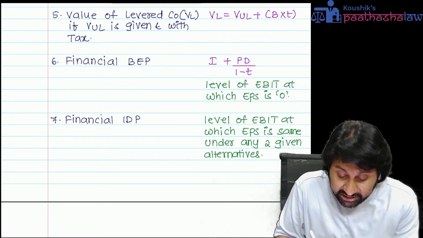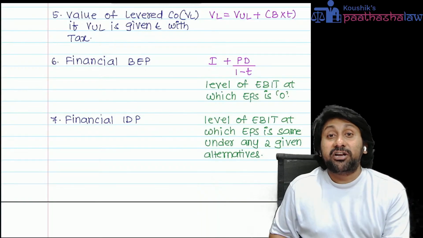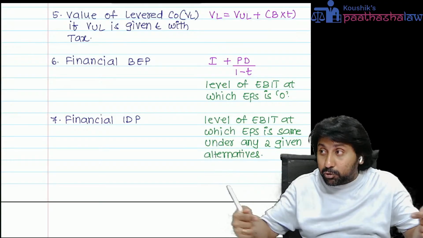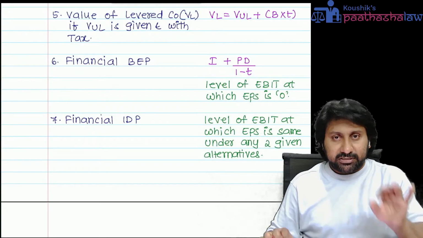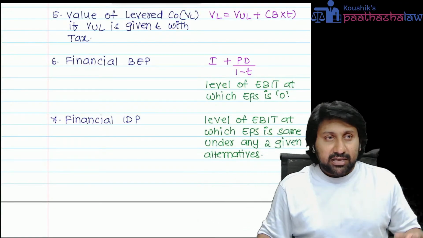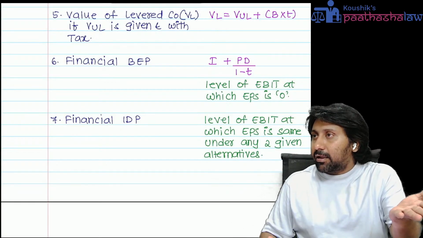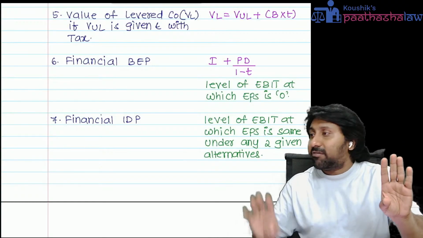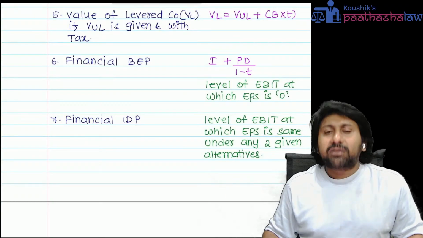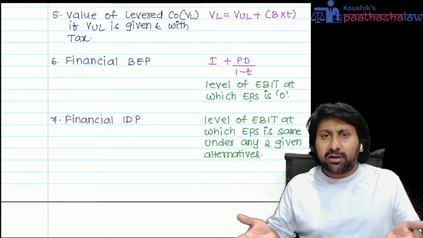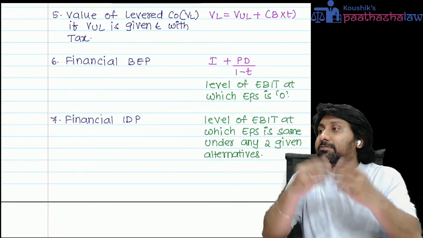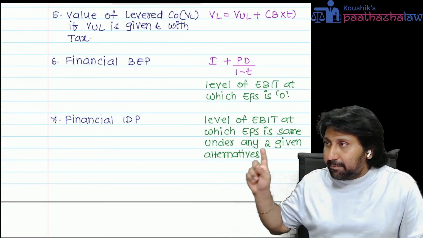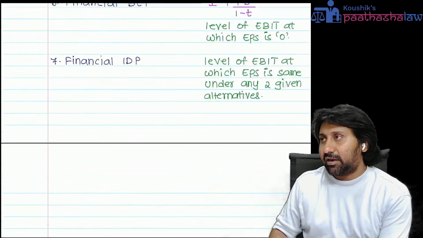Next, financial indifference point. Sir, what is this financial indifference point? Indifference point is an EBIT where EPS under any two options will be same. Sir, what do you mean by two options? My company has two ideas. I wanted to raise 1 lakh new capital, but I have two options: raise 100% of 1 lakh by equity, or 50% by equity, 50% by debt. The EPS answer will be different. At what EBIT will both EPS be same? That is called a financial indifference point. It is a level of EBIT at which EPS is same under any given alternatives.